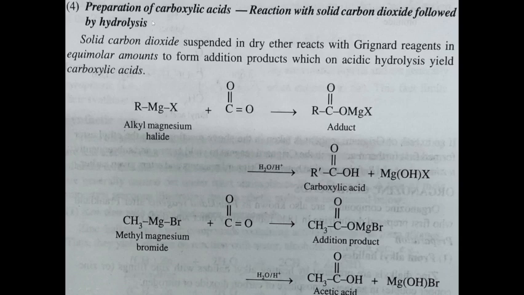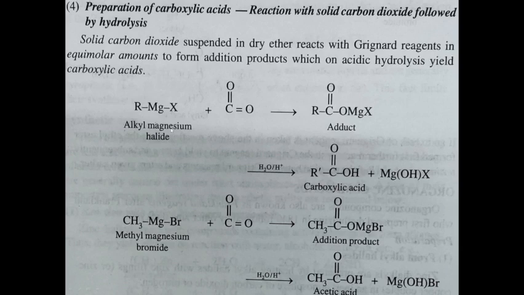Next is preparation of carboxylic acids by reaction of Grignard reagent and solid carbon dioxide. Solid carbon dioxide is otherwise called dry ice. We get carbon dioxide in solid form at minus 80 degrees centigrade. Solid carbon dioxide suspended in dry ether reacts with the Grignard reagents in equimolecular amounts to form addition products, which on acid hydrolysis yield carboxylic acid.